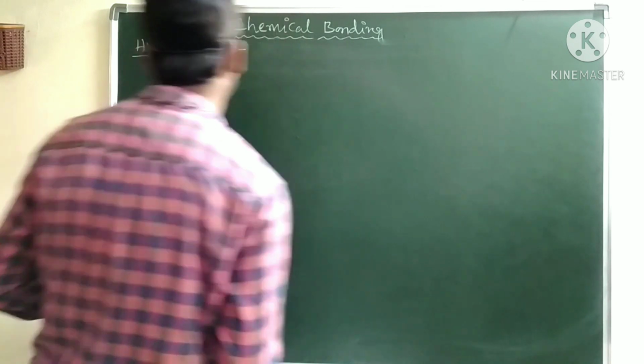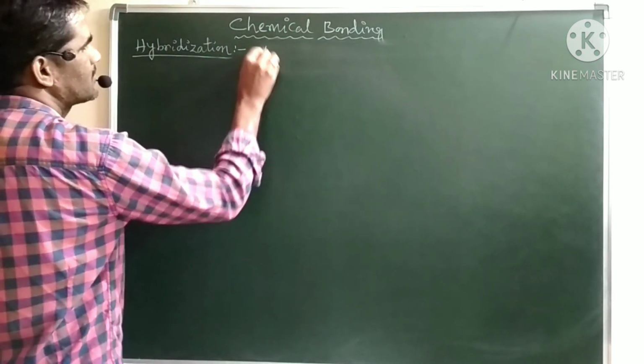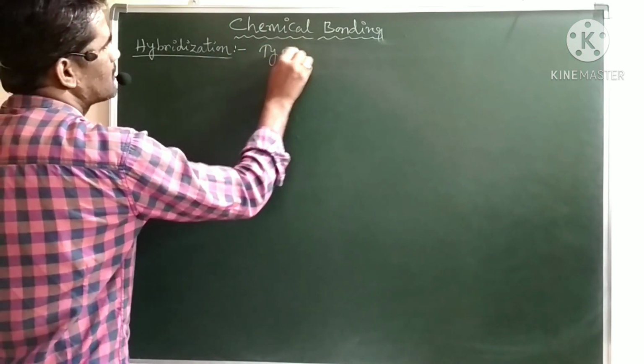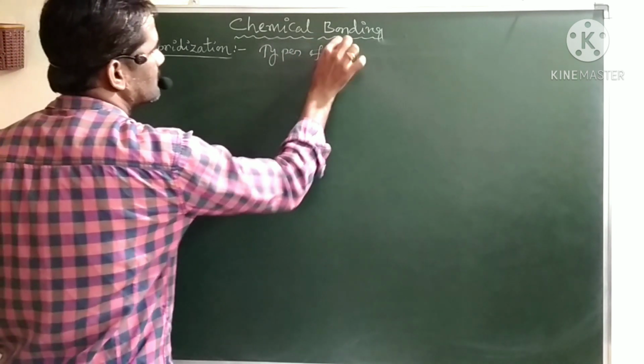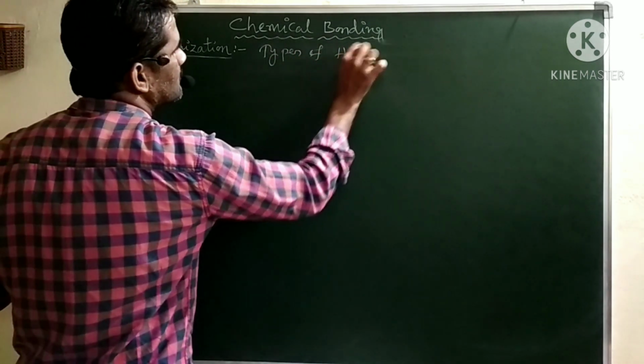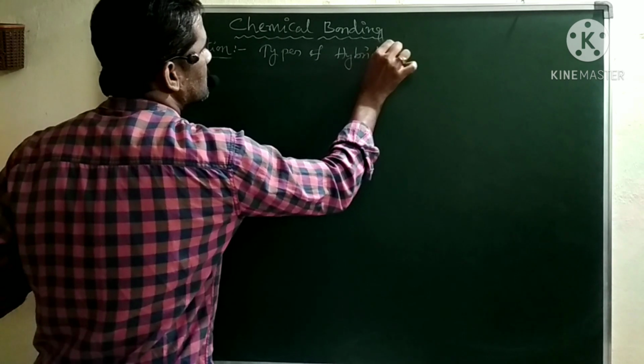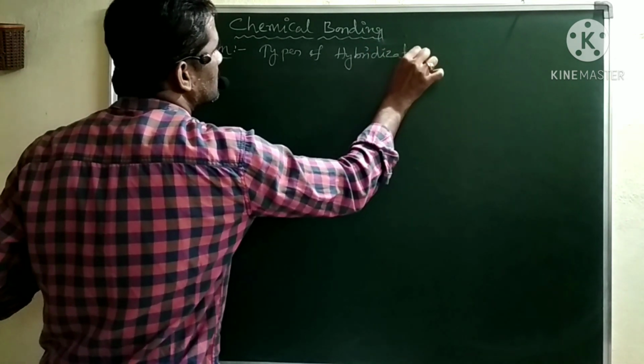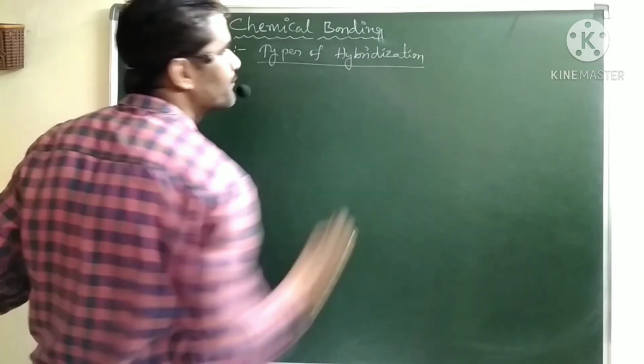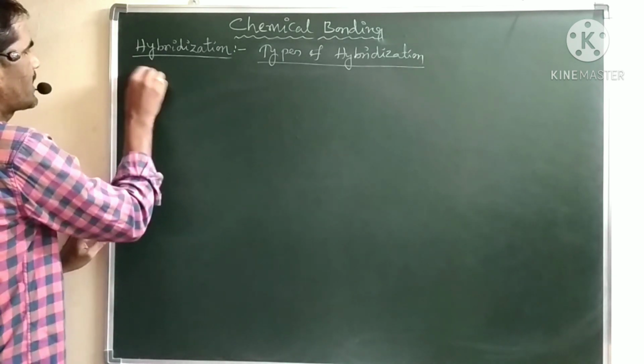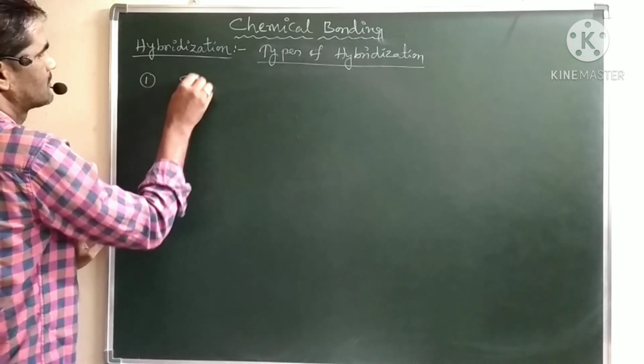Here are the types of hybridization. In that, the first one is sp hybridization.